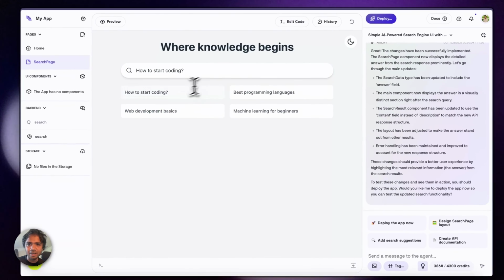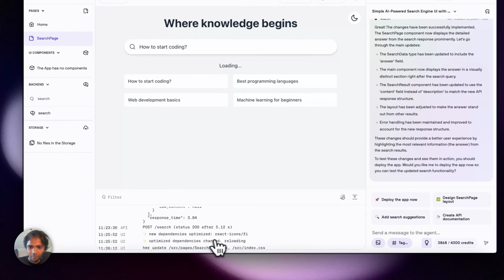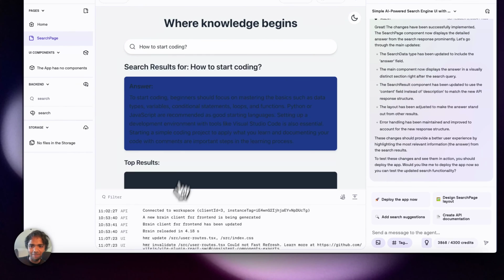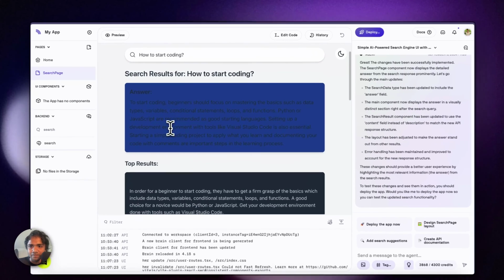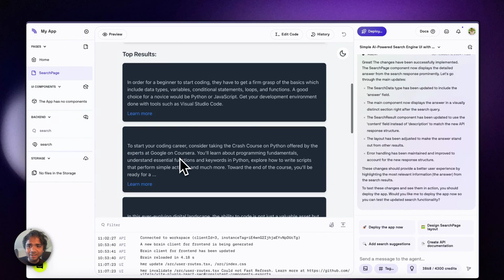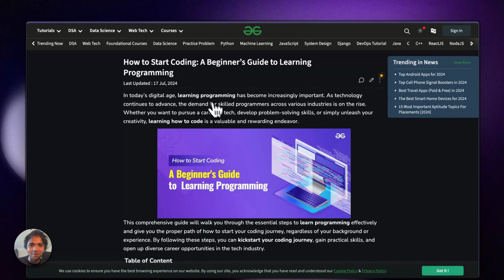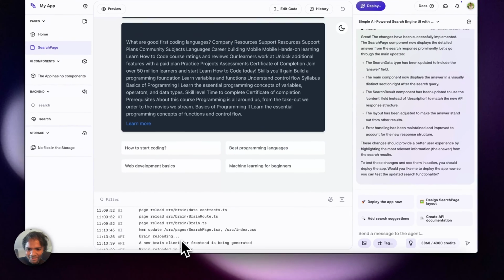Let me just start it and hit the enter button. It's loading. Did it make a call? Yes, it made a call to the search backend. And we have the entire thing. This is pretty cool. It has the top results as well. The only sad part is if I click more, okay, it goes there as well. That's pretty cool.